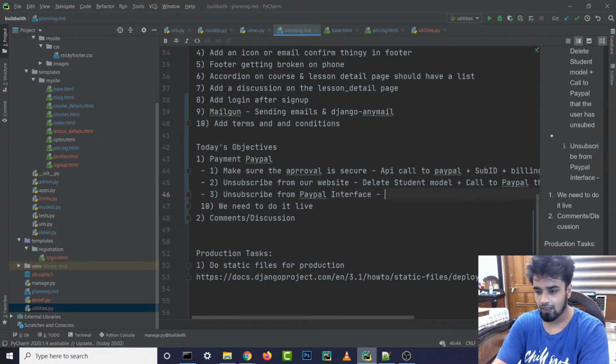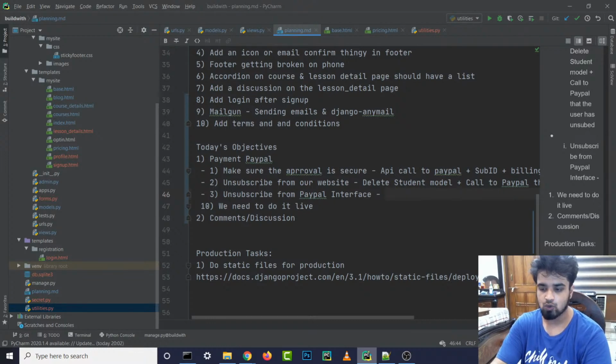So what we can do for this is that every day we can make some kind of a cron job. A cron job is basically a job that runs automatically. So every day, maybe at 12 o'clock, it can check whether a user has unsubscribed or not from PayPal, and it can give it back to us.